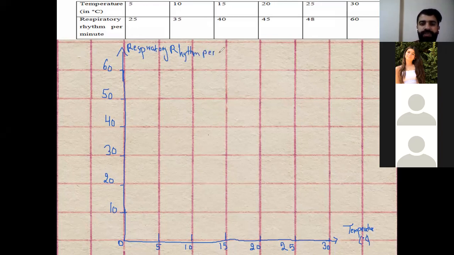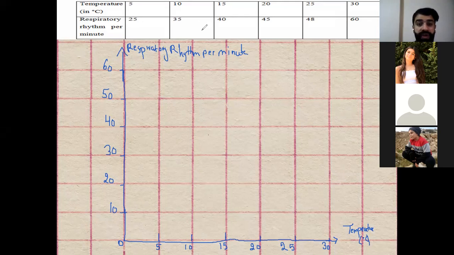Okay, Hassan, the first point. They said when the temperature was 5, right? When the temperature was 5, what was the respiratory rhythm? It was 25. Where's 25? It's in the middle between 20 and 30. So when it was 5, it should be here. Let's make it with another color, let's make it red. So this is the first point.